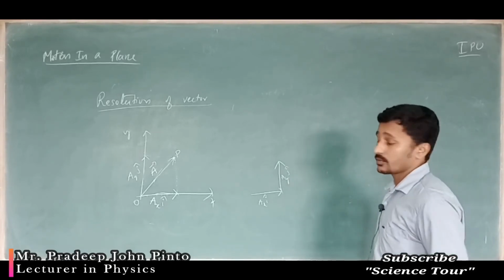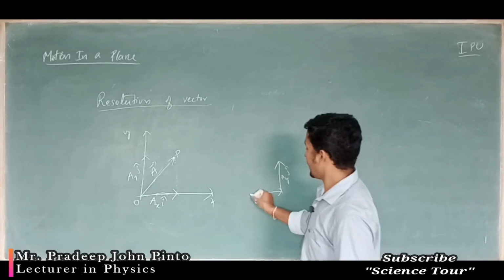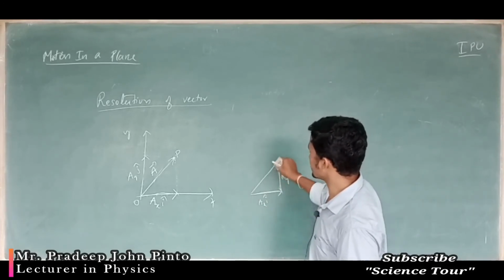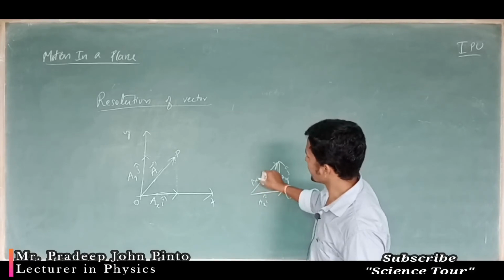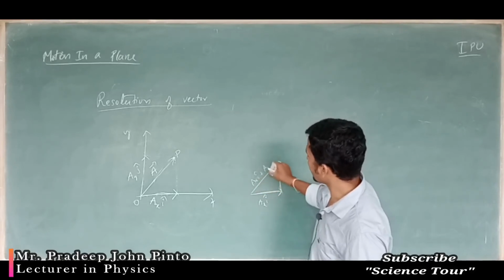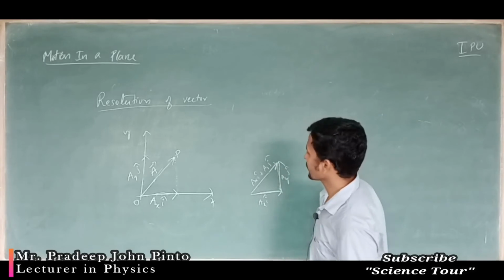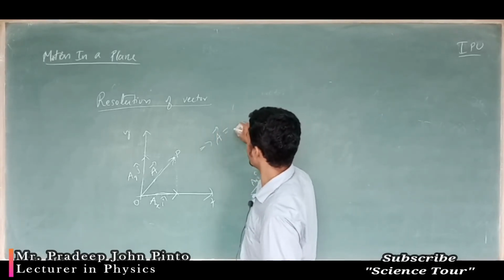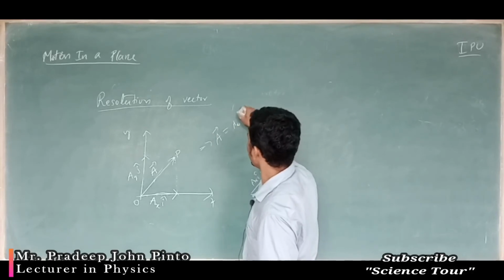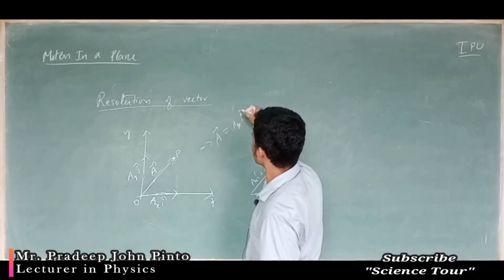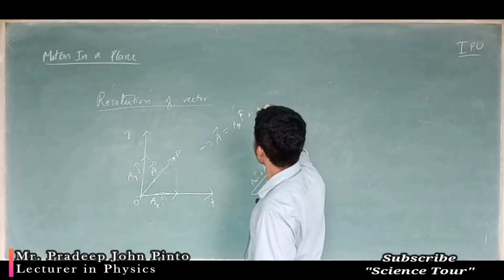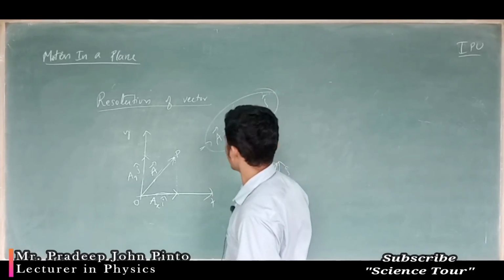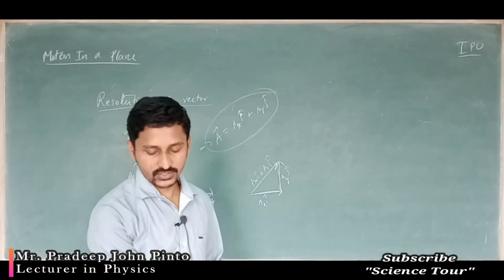Now what is going to happen? Head to tail, and this becomes Ax i cap plus Ay j cap. So here the A vector is nothing but Ax i cap plus Ay j cap. That is what we have got.